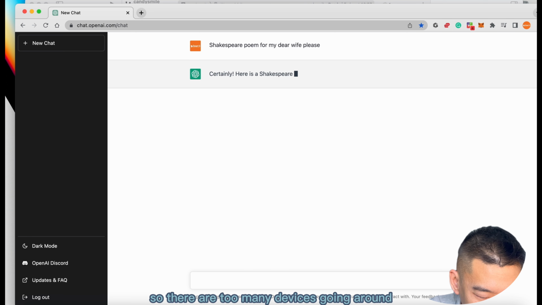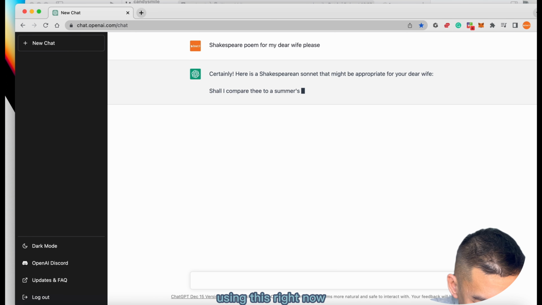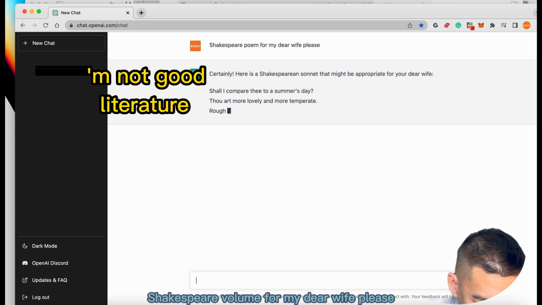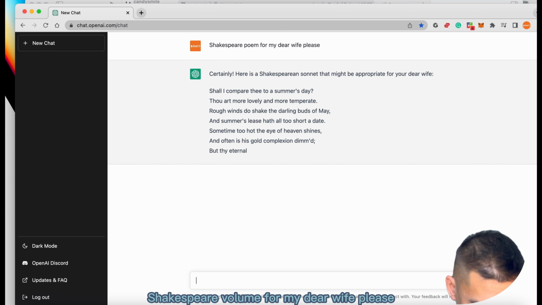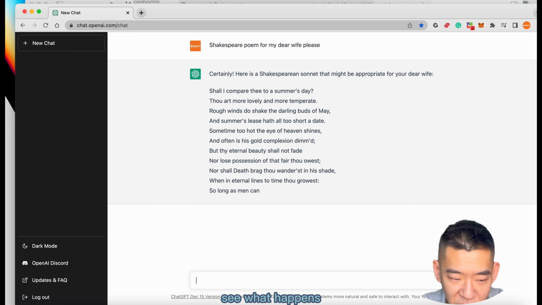So there are too many devices going around using this right now. OpenAI, right? Shakespeare poem for my dear wife, please. There we go. See what happens.